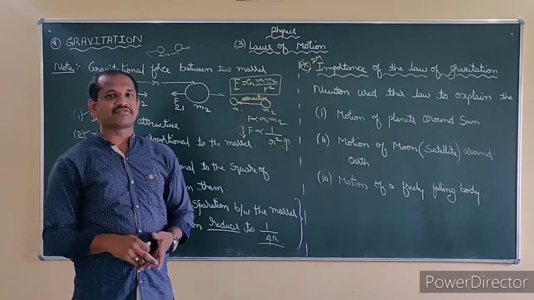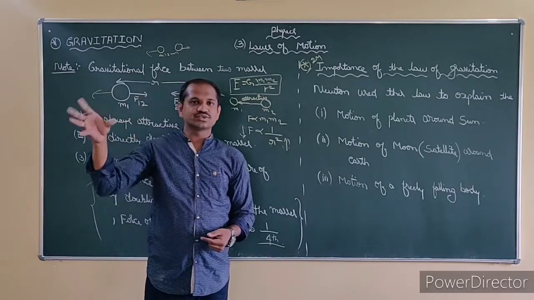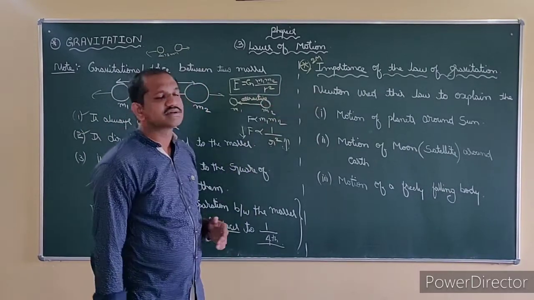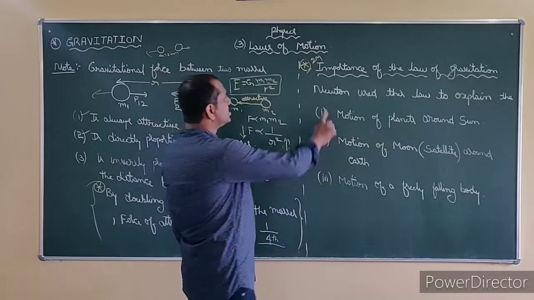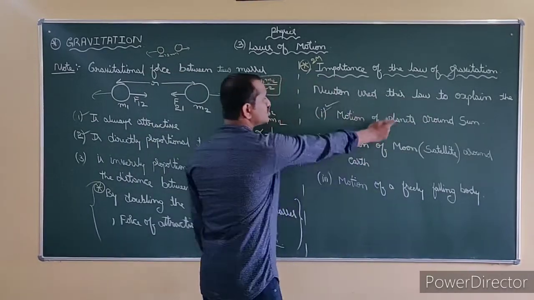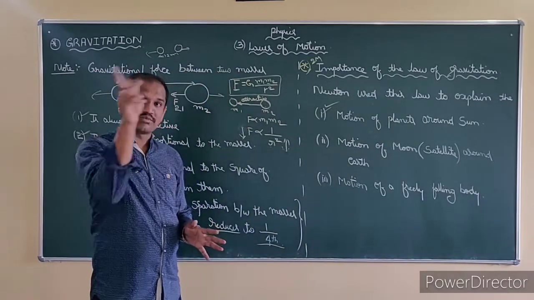What did Newton do after inventing it? See, if he had discovered something, some use should be there from that, is it not? So what is the use? The importance of the law of gravitation is that Newton used this law to explain the motion of planets around the sun. By this law only he explained the motion of the planets.